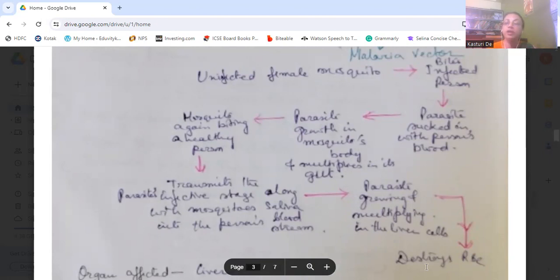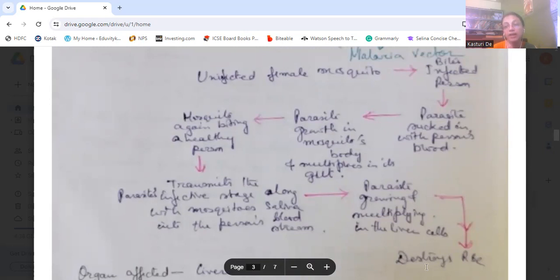Along with its saliva, the parasite also goes into the healthy person's bloodstream.